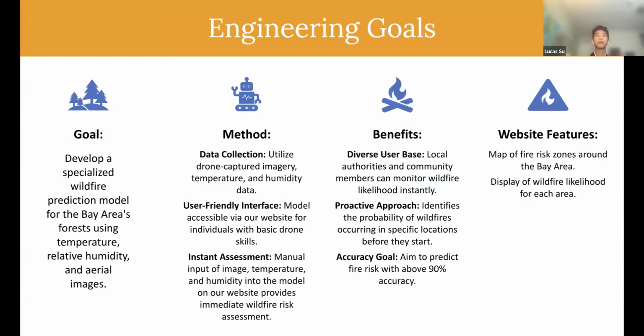So our goal is to develop a specialized wildfire prediction model, and we plan to do that with a lot of data collection, making a user-friendly interface and instant assessment. This can help a diverse user base with a proactive approach, and our accuracy goal is over 90%.